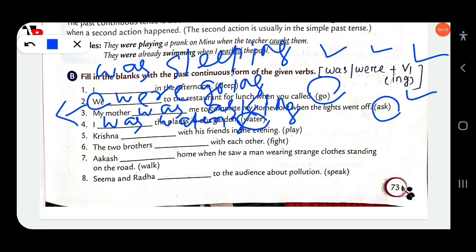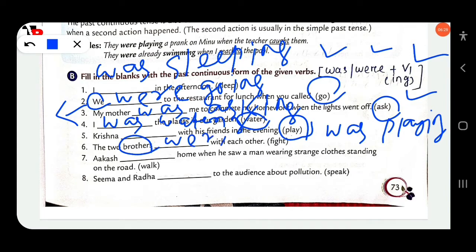Then next, Krishna dash with his friends in the evening. You know, play. Krishna is singular, so "was" will be used here. Was playing. Then next, the two brothers dash with each other. You know, the two brothers here is plural, so "were" will be used here. We are fighting. Okay, we are fighting.